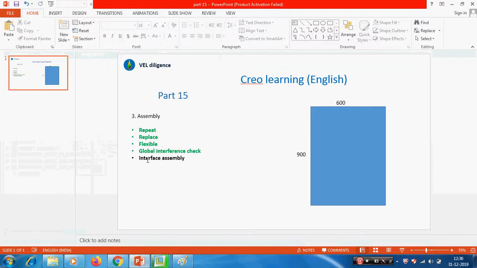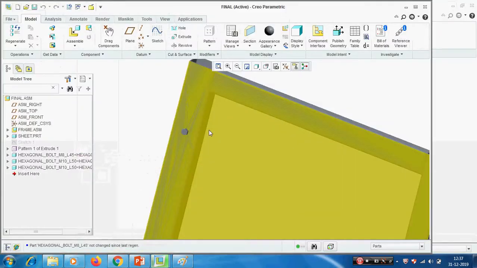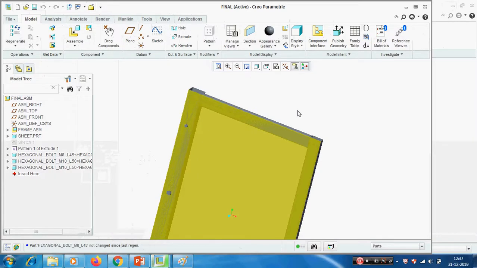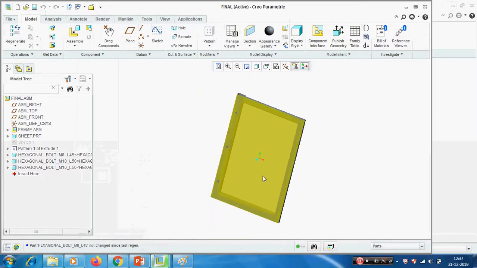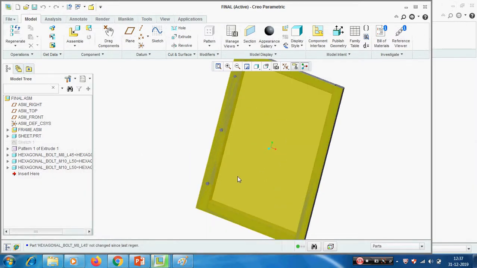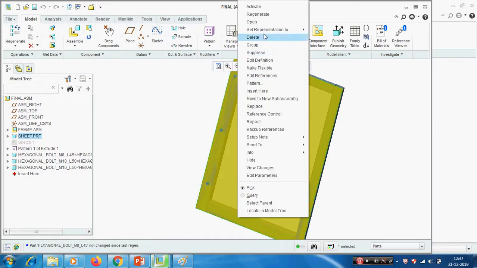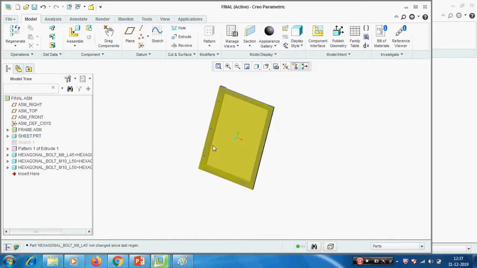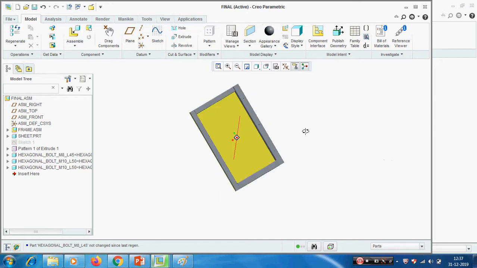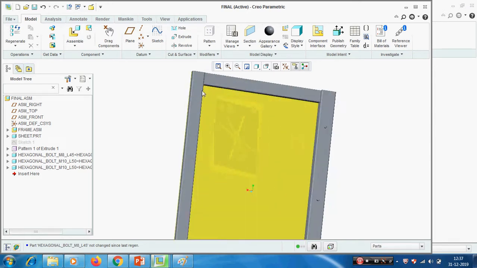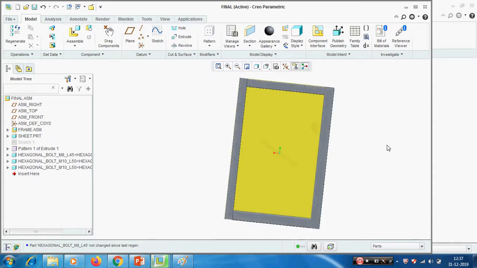Last one is the interface assembly. Interface assembly means we have to define the constraint, predefined the constraint. For example, if I want to add 4 gusset blocks in the corner, how are we adding?